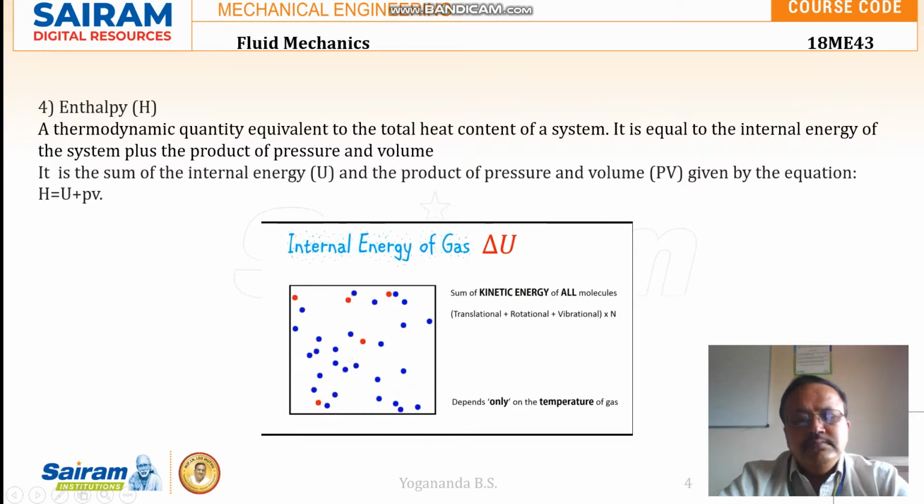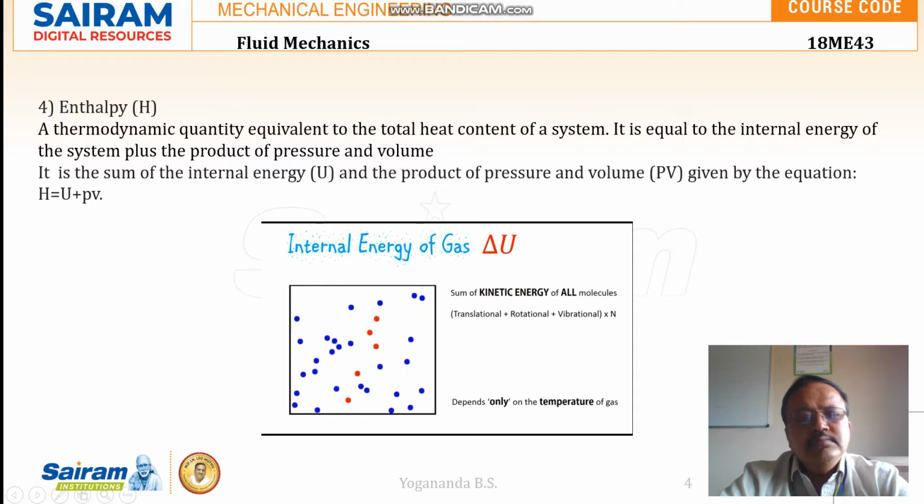So the internal energy of a gas is the sum of kinetic energy of all the molecules of the gas, which means we add up the translational energy, the rotational energy, and the vibrational energy of each of the molecules, and this gives us the total kinetic energy, represented as delta U, or internal energy of the gas. Note that the internal energy of the gas depends only on the temperature of the gas.